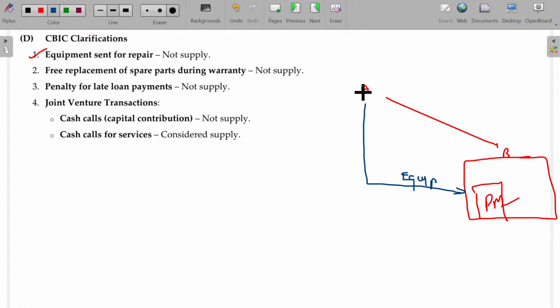So while sending the goods from A to B, will it fall under supply, sir? No, because in return there is no consideration. This equipment is sent only for repairing the plant and machinery. After the repair, that equipment is again retransferred to A. It's not considered as supply. Why do we want to create so much confusion, sir?